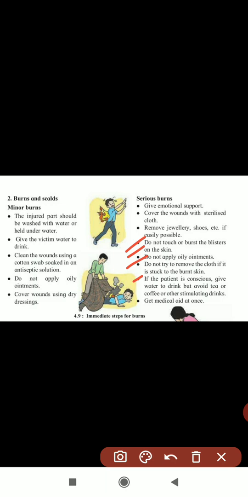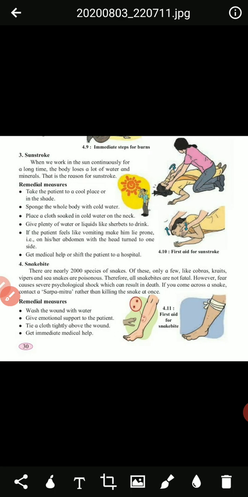And get immediate medical help at once. Take that person to the hospital, call the ambulance and take that person to the hospital. So these are very important steps for serious burns and for minor burns. Understood, children?